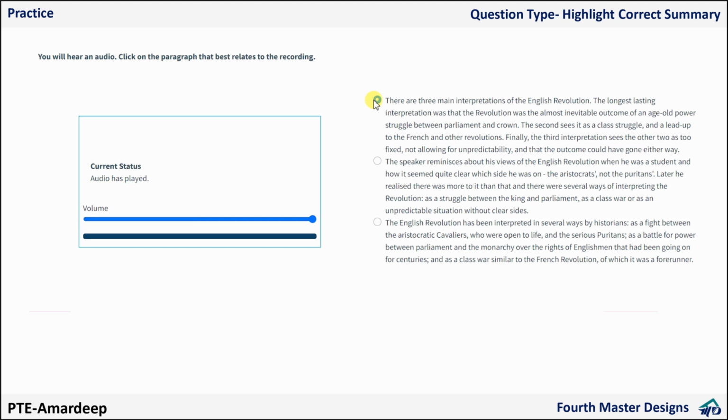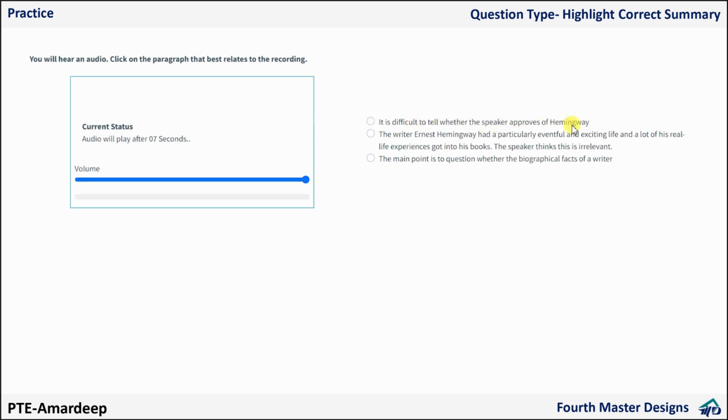Okay, this is how you have to do it. Now, next one. It's difficult to tell whether the speaker approves of Hemingway.